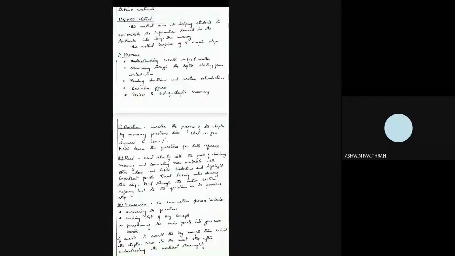And next point. Examine figures. Okay, examine figures. And the last point. Review the end of chapter summary. Okay, so there will be a summary at the end of every chapter. You have to go through that summary first instead of reading the chapter first. So that is done in the preview step.